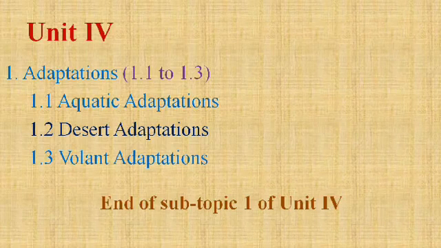Desert adaptations, to live in harsh environmental conditions where there is scarcity of water and very high temperature. And aerial adaptations, by which the animal becomes more efficient to live in the aerial habitat. The best examples: aquatic, fish and dolphin; desert, snake, rattlesnake; and aerial, in the case of birds.